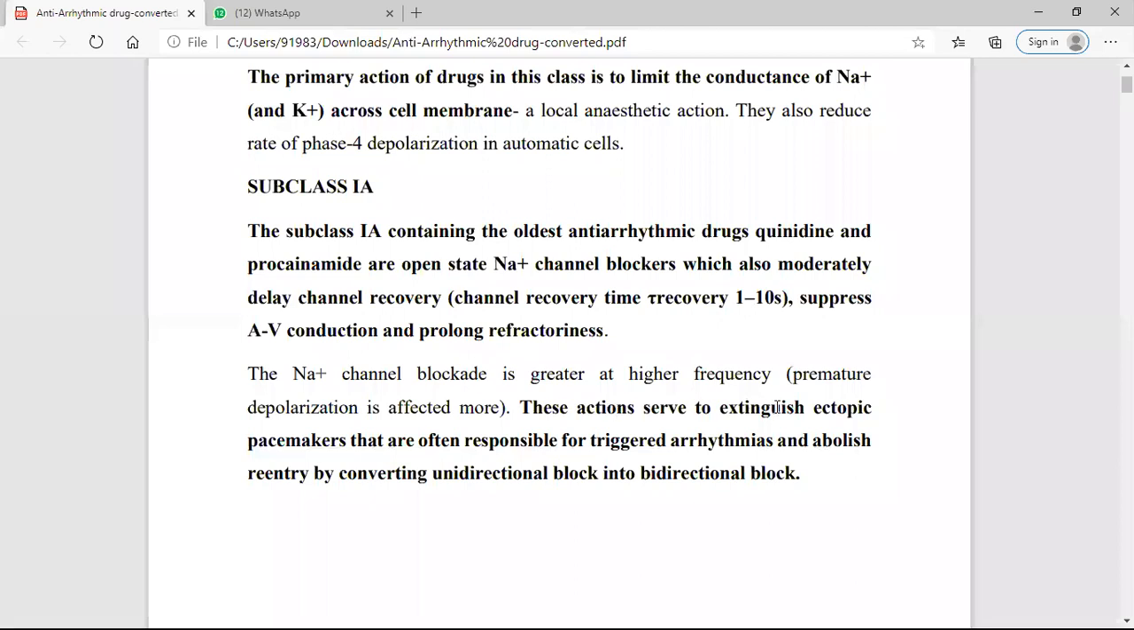These actions serve to extinguish the ectopic pacemaker. Ectopic pacemaker means false generation of impulses, which triggers the arrhythmia, and it abolishes re-entry. It also inhibits re-entry by converting unidirectional block into bidirectional block. In the previous lecture, we also discussed what re-entry is. When an impulse enters the cardiac muscle, which causes contraction, it must convert the unidirectional block into bidirectional block.